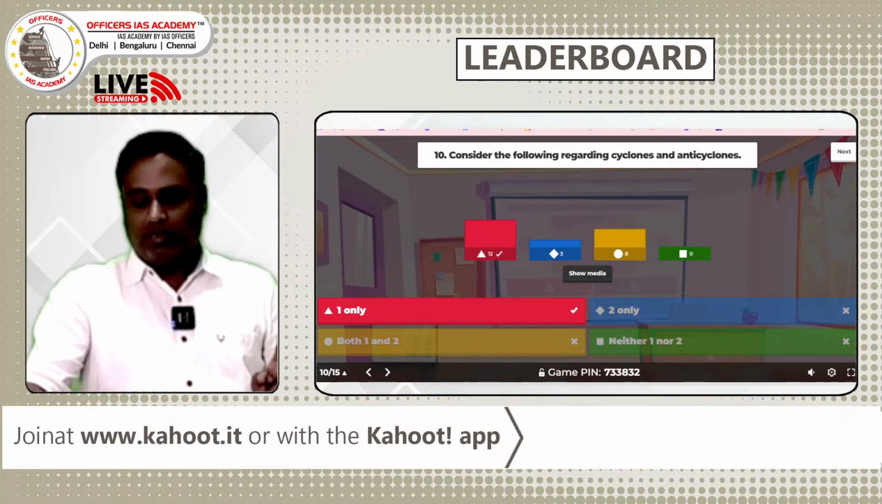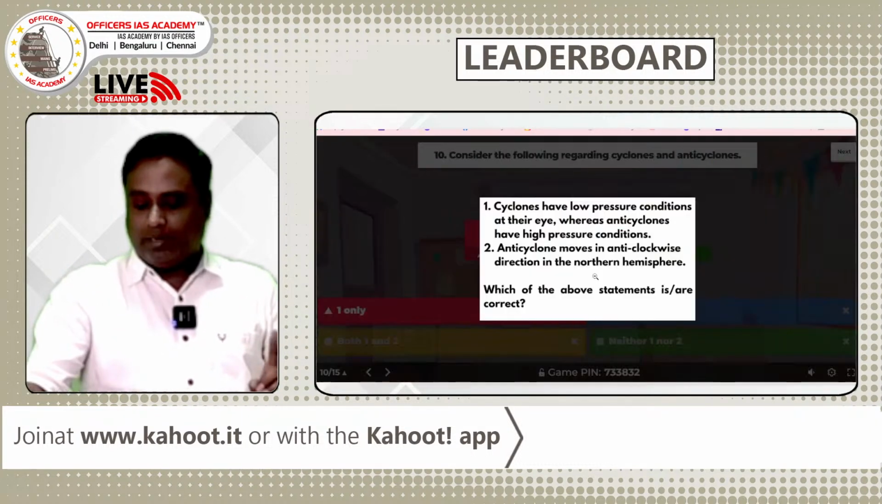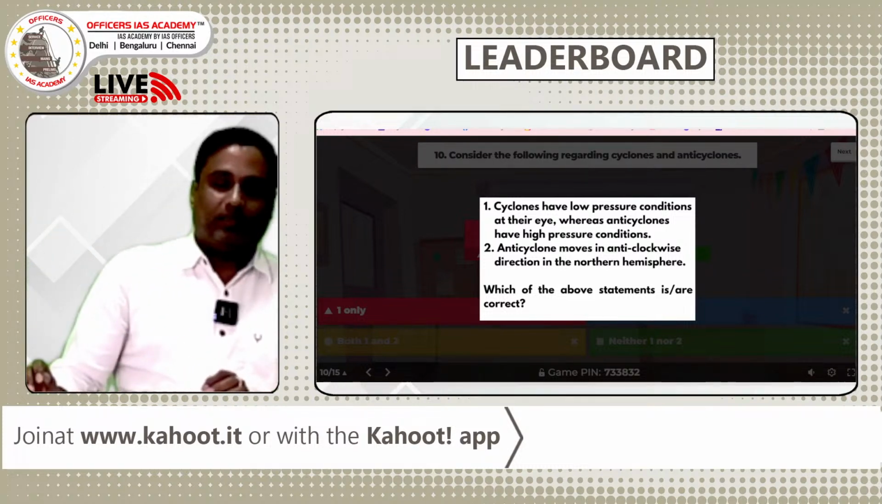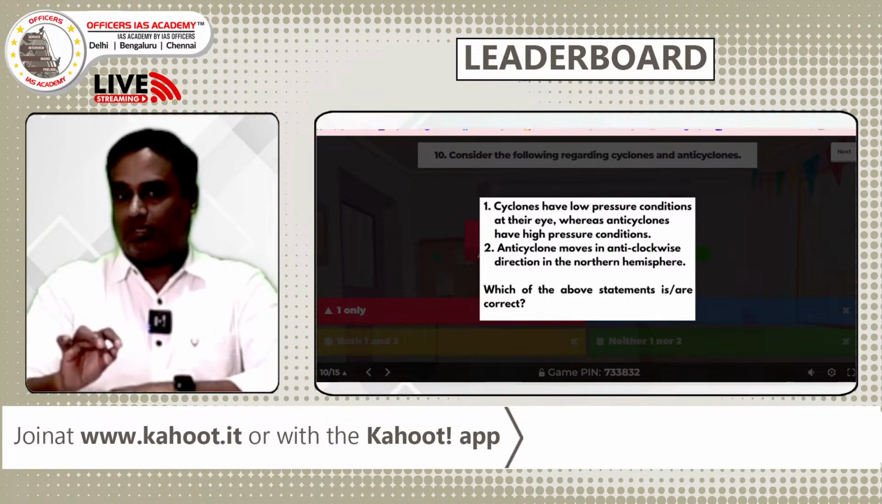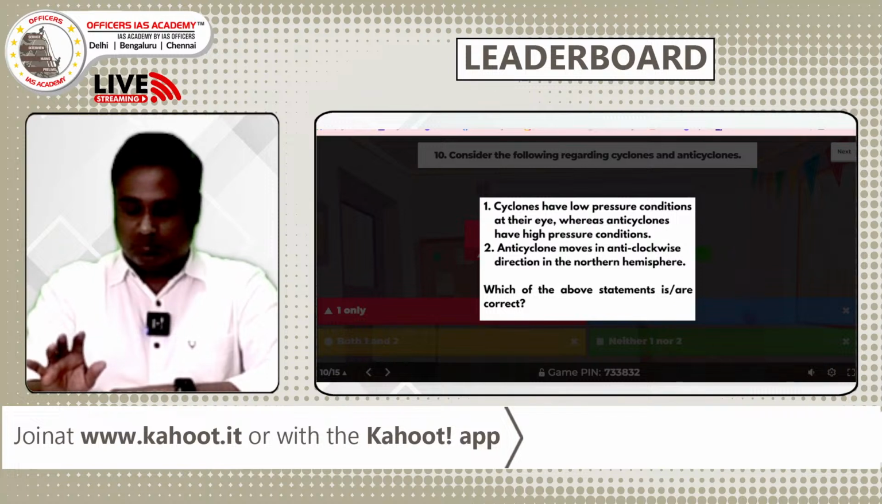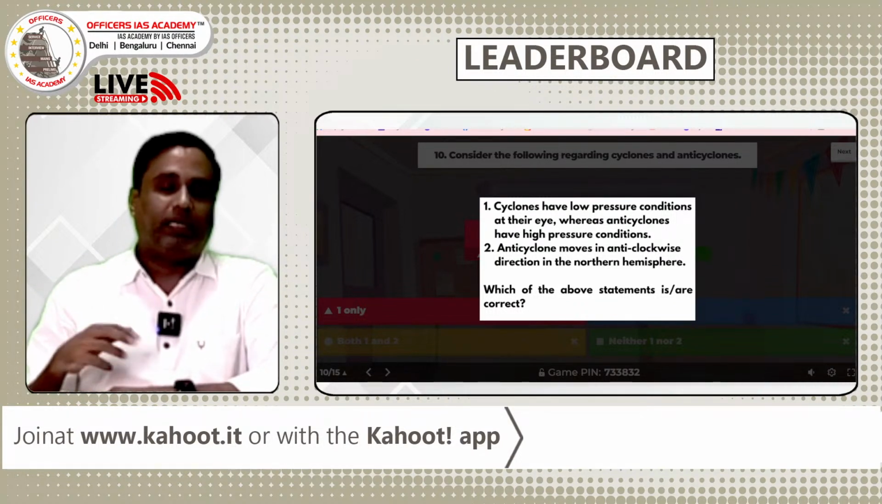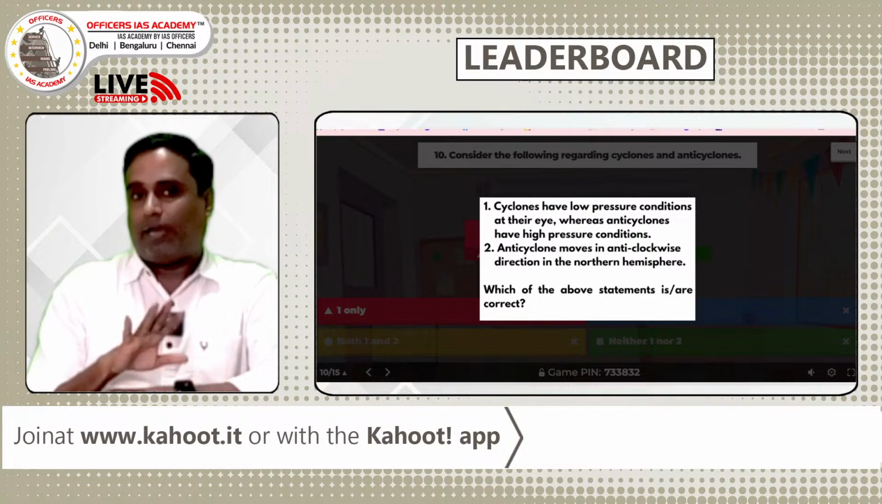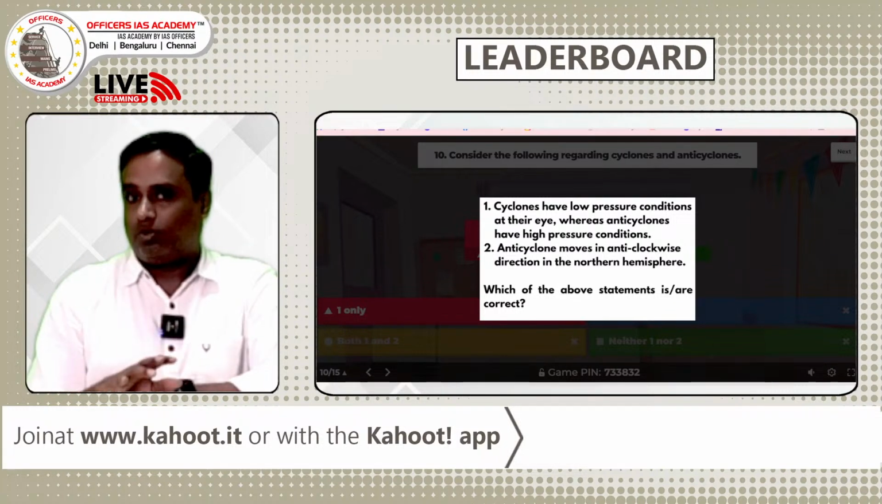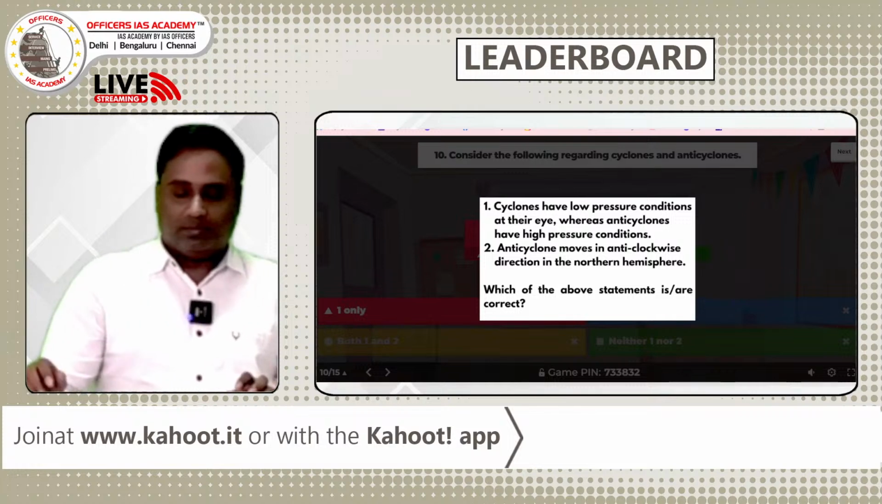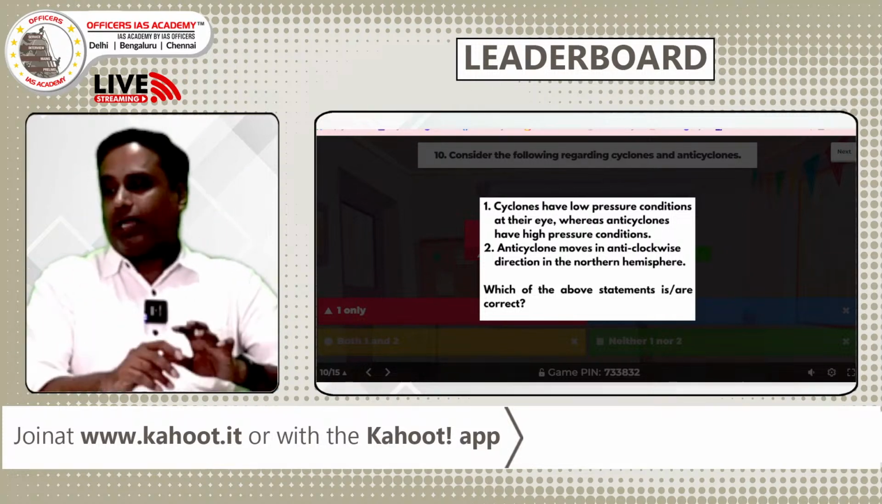Statement 1 says cyclones have low pressure in the center, and anticyclones have high pressure in the center. That is exactly correct. But statement 2 says anticyclones move anti-clockwise in the northern hemisphere, but it is the opposite. Cyclones will be anti-clockwise and anticyclones will be clockwise. So the answer will be A only, right? So only 1. Let's see what happens on the leaderboard.